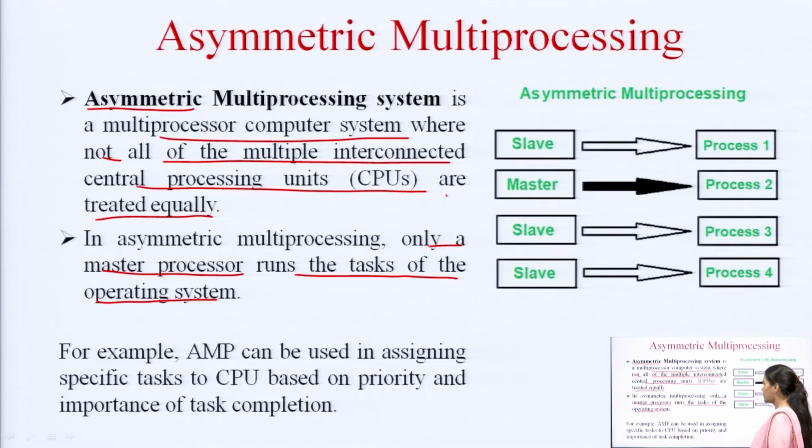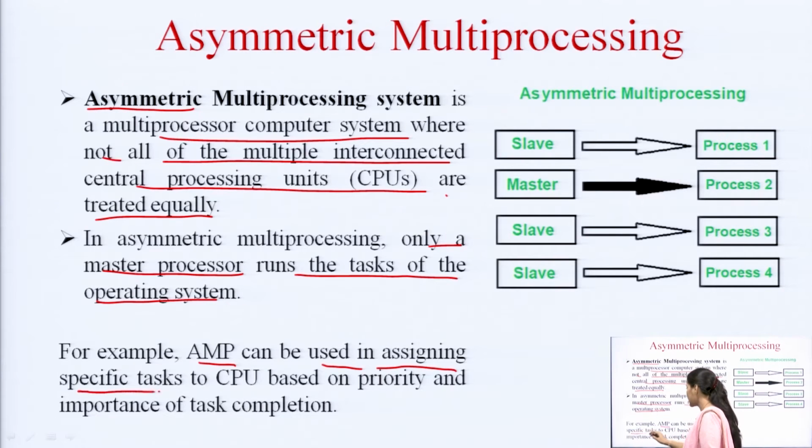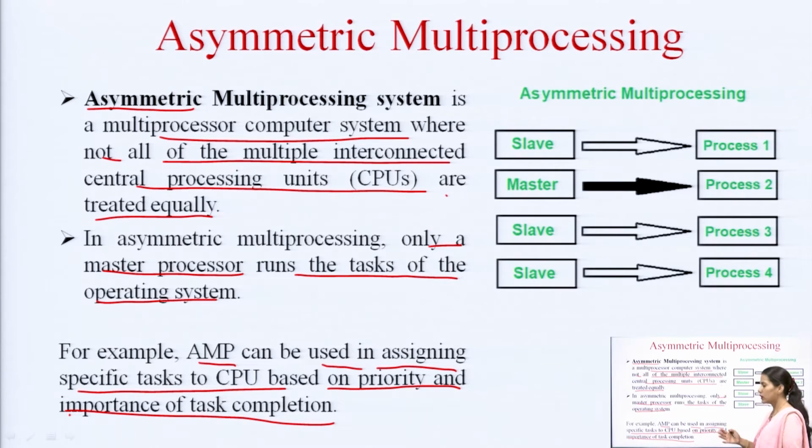For example, asymmetric multiprocessing can be used in assigning specific tasks to CPUs based on priority and importance of the task completion. So, all the CPUs involved in the asymmetric multiprocessing system are allotted tasks according to the priority of the task or the importance of the task completion.